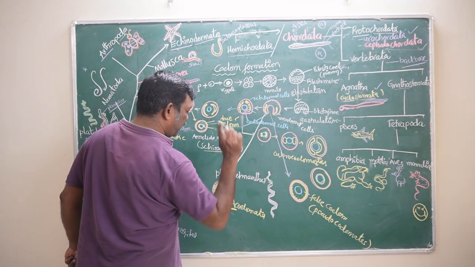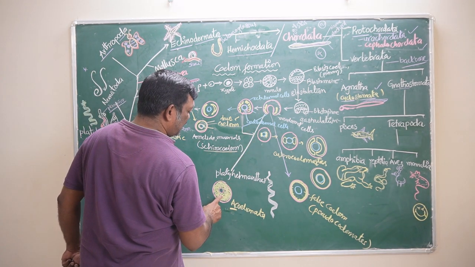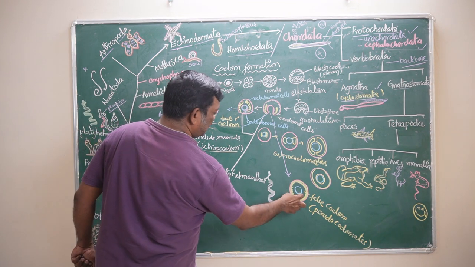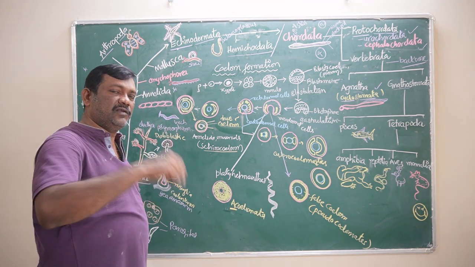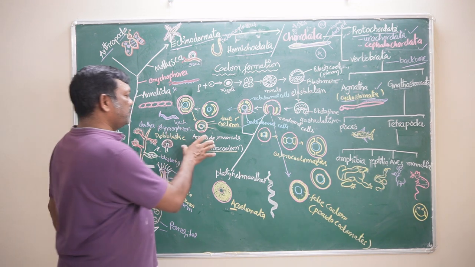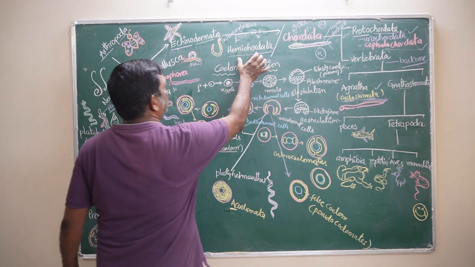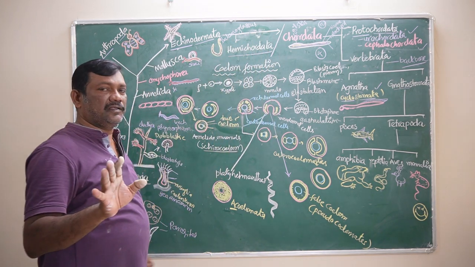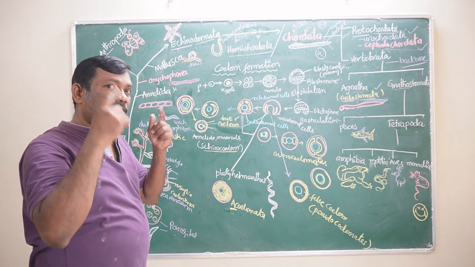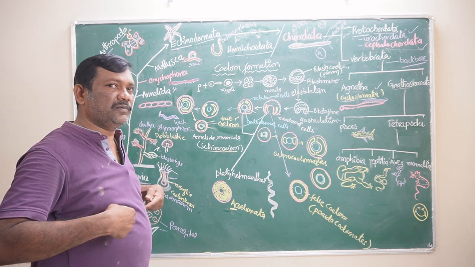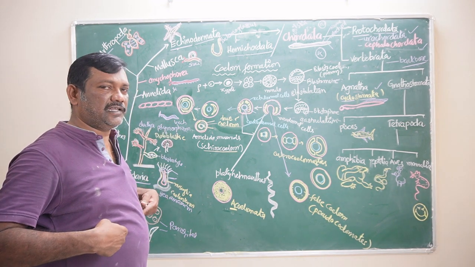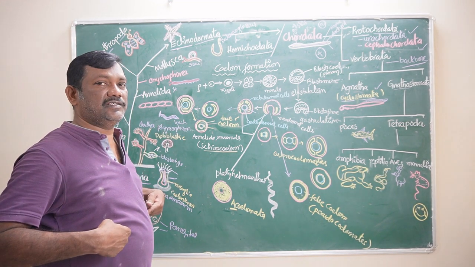But one point to remember: in these two cases, the primary coelom is present. But in the Annelida, Arthropoda, Mollusca, Echinodermata, Hemichordata and Chordata, we do not have a primary coelom in our body. The coelom present in our body is the secondary coelom.